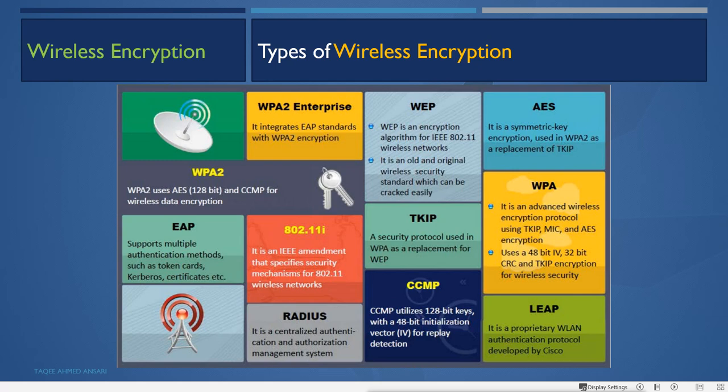And then we have 802.11i, an IEEE amendment that specifies the security mechanism for 802.11 wireless networks. So all these mechanisms like WEP, WPA, WPA2, WPA personal and enterprise, TKIP, all these things are defined under the 802.11i standard.